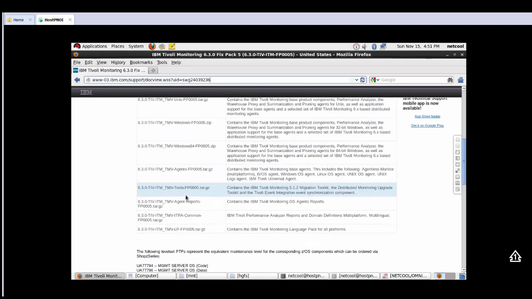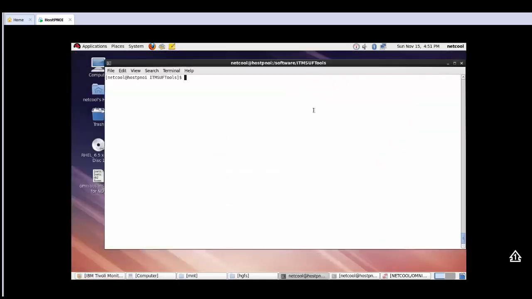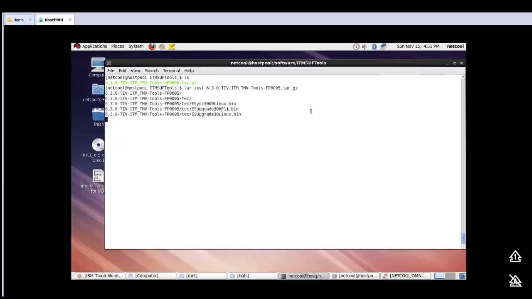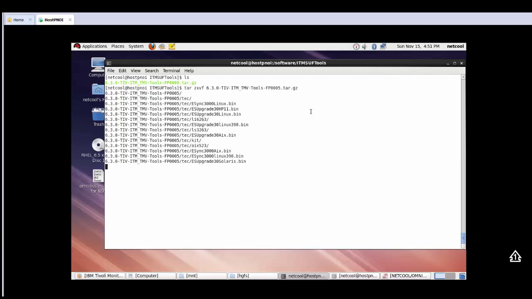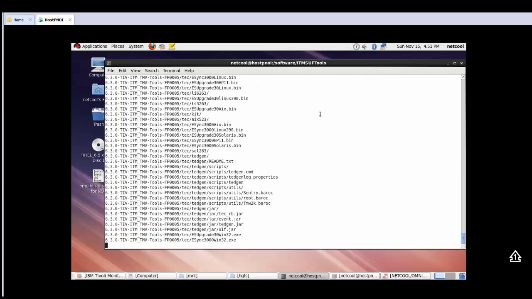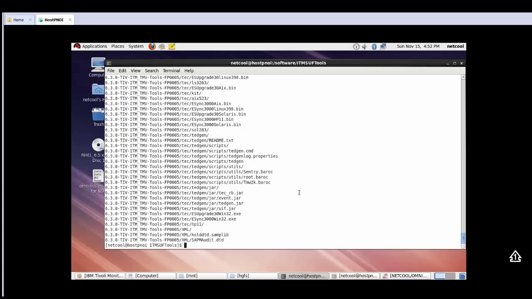Okay, but first of all we're going to download this file over here. Once that's been downloaded, we untar the file, and navigate into the directory.